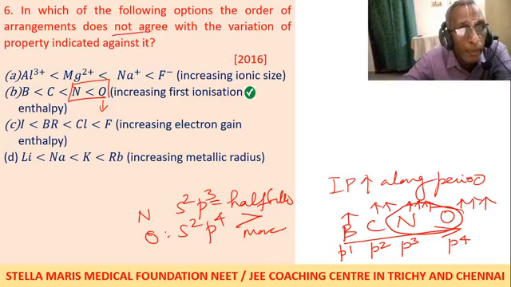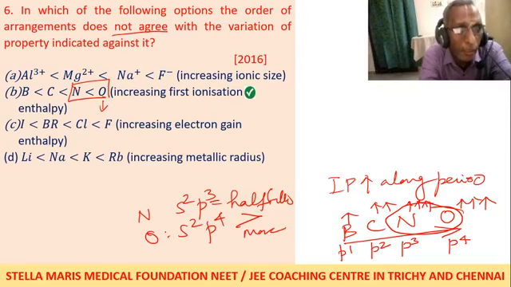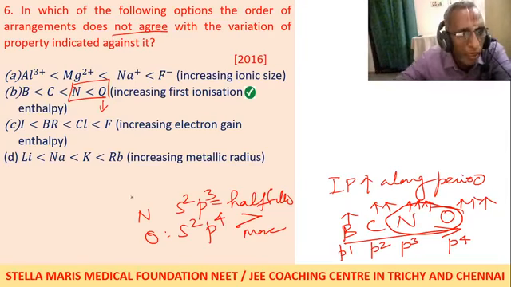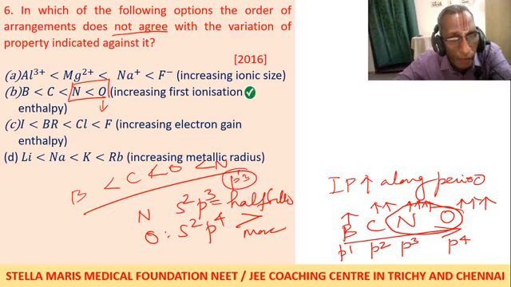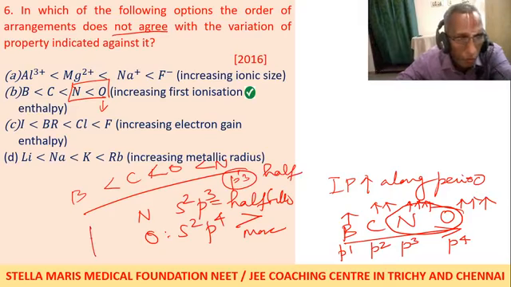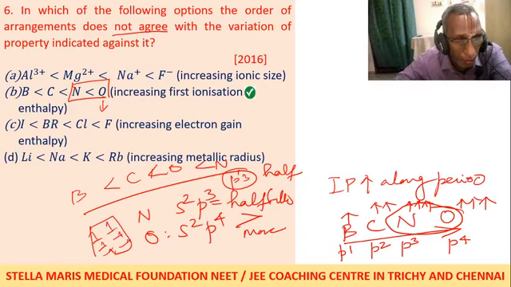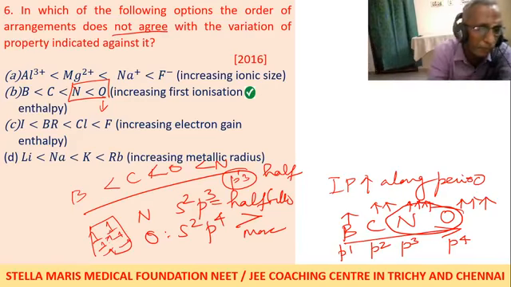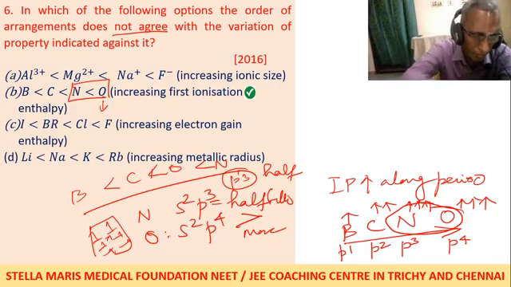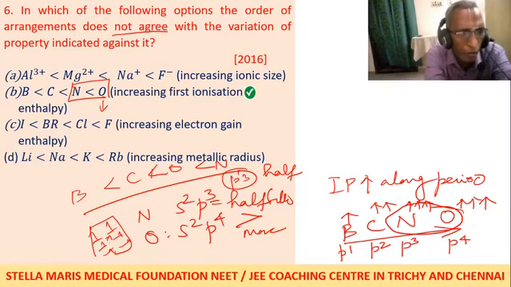So once again, you have to be careful which agrees and which does not agree with the question. Which does not agree means the correct order for B should be boron less than carbon less than oxygen, then only nitrogen, because p3 is half-filled configuration. Half-filled means, like in a bus, everybody gets one seat. Nowadays with corona, one fellow will be sitting, the other fellow will not be admitted. So this is the order.